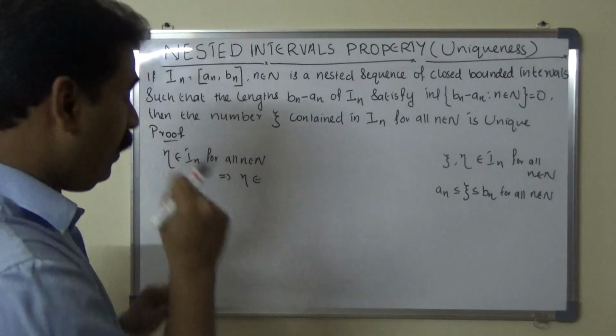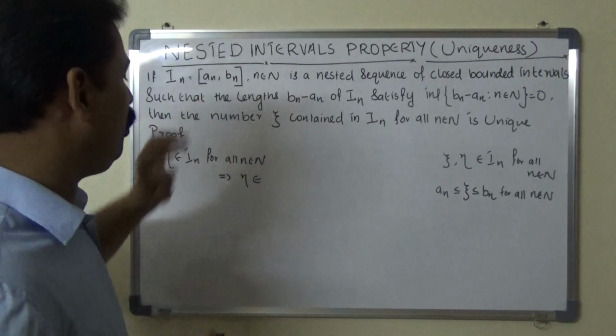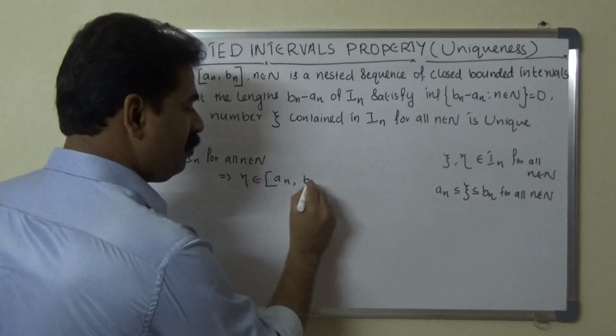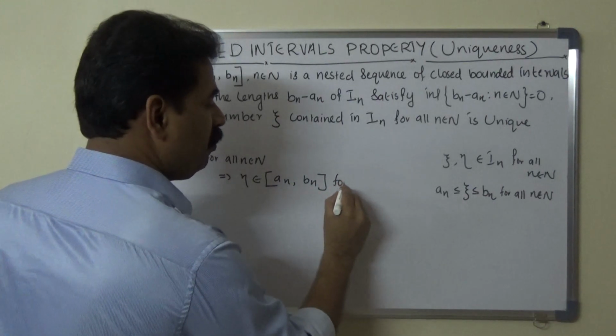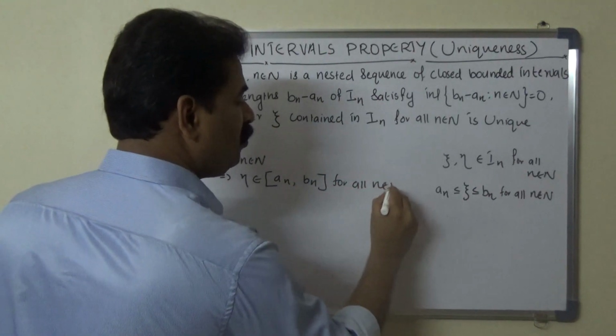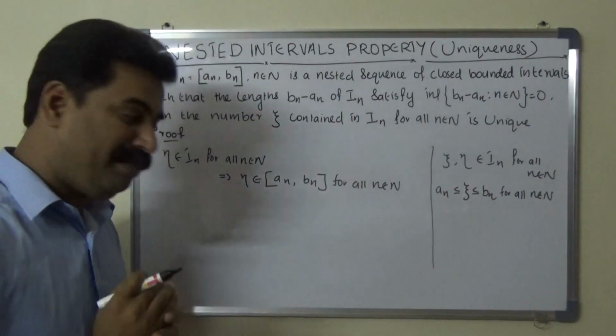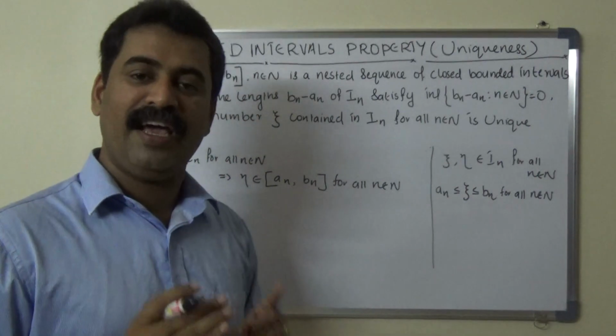Similarly, we can write eta belongs to In. What is In? In equals the closed interval an, bn. So eta belongs to the closed interval an, bn for all n belongs to capital N. Clear? That means eta lies between an and bn.